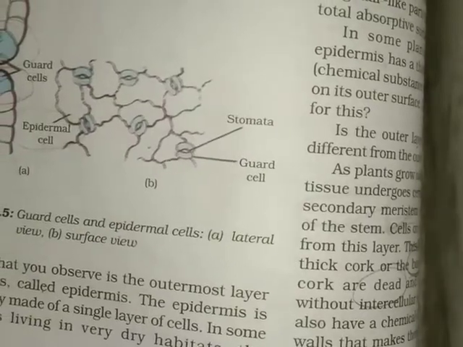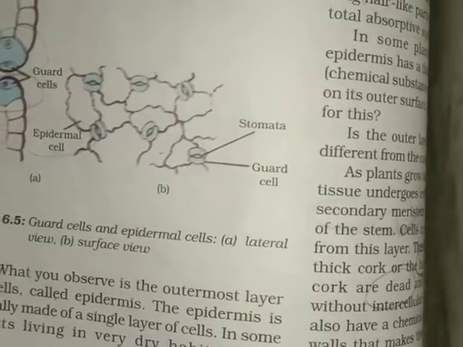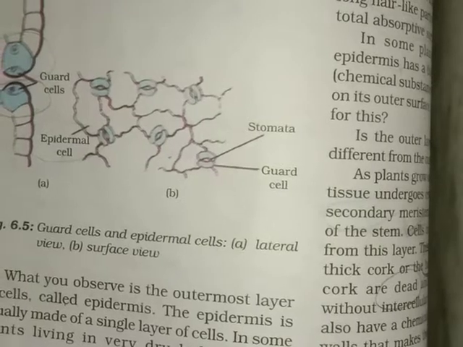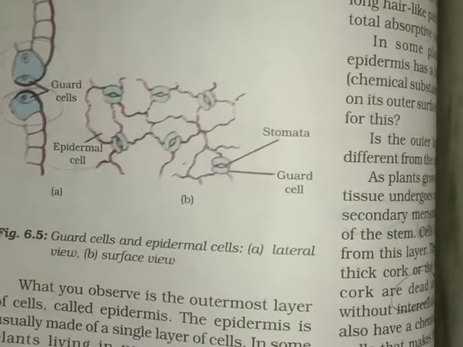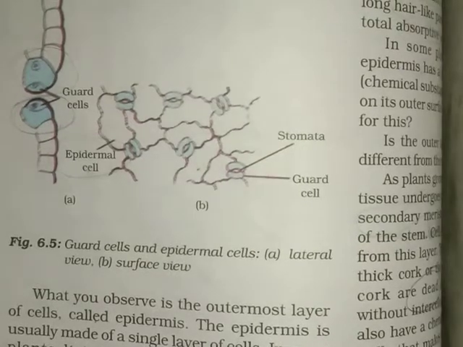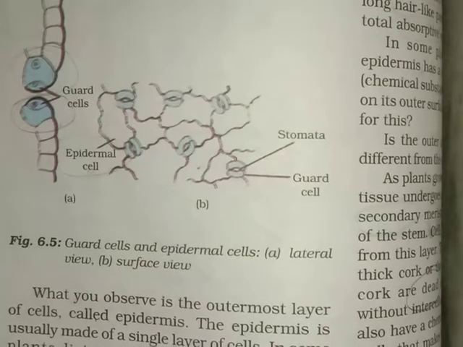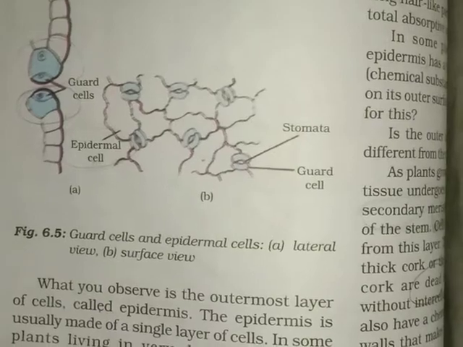Okay, so that was all about the types of simple permanent tissue, and about the epidermis, stomata and guard cells. After that, the next type is complex permanent tissue. We will proceed with that in the next class. Thank you, students.